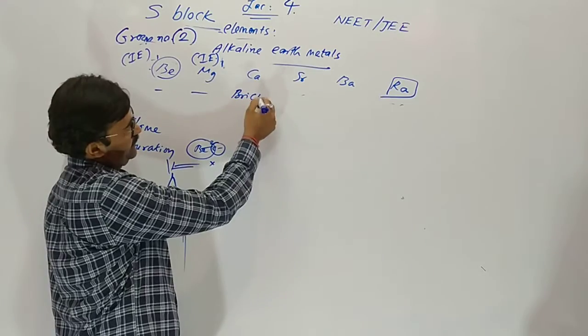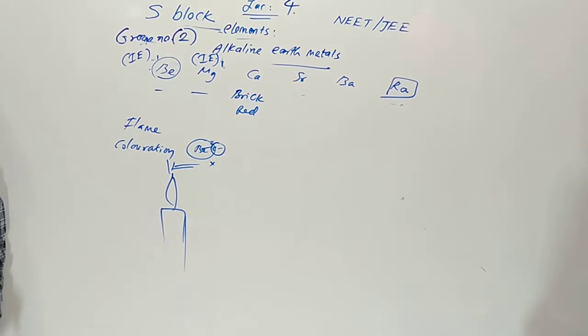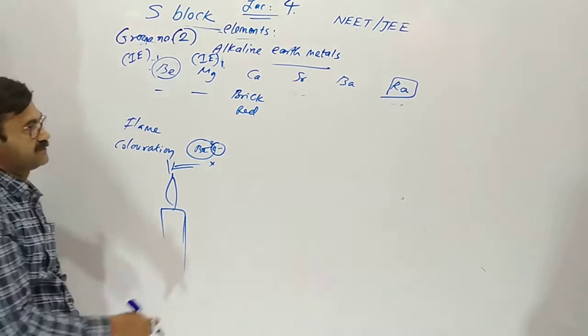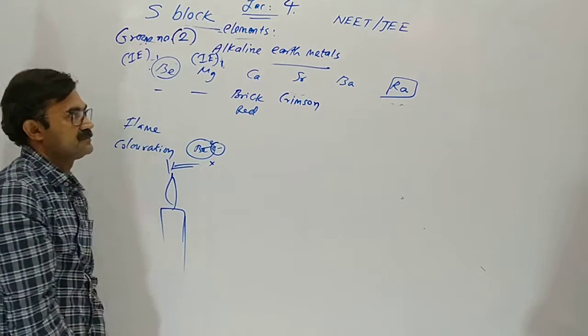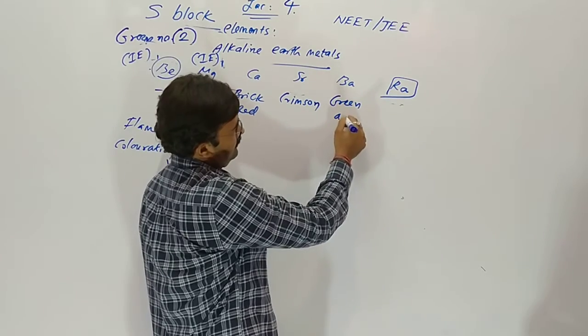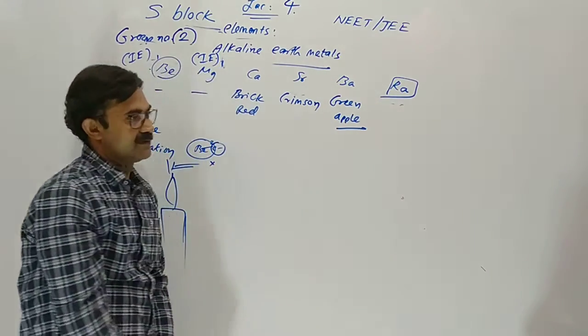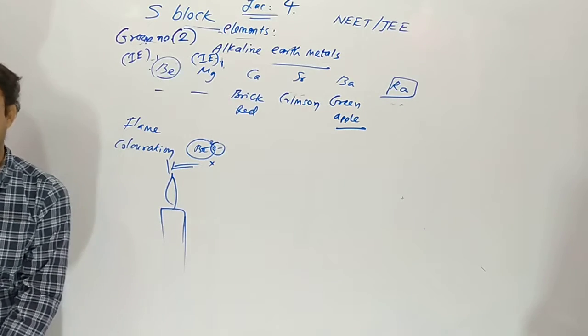Calcium gives a brick red. Yes, a type of red color, brick red. Strontium gives a crimson color. Barium gives a green apple color, green colored apples like this.